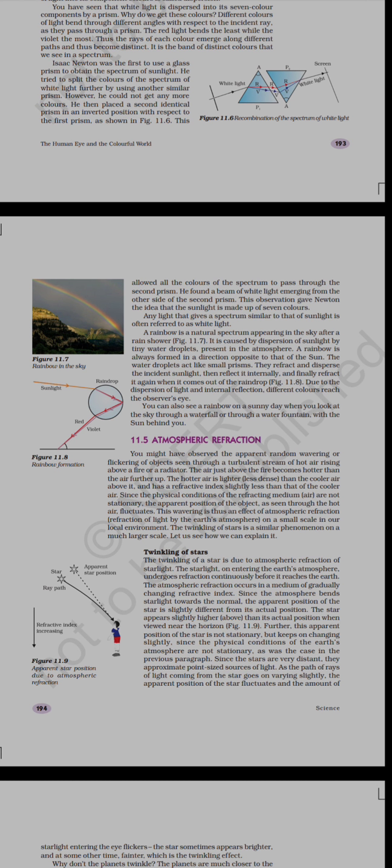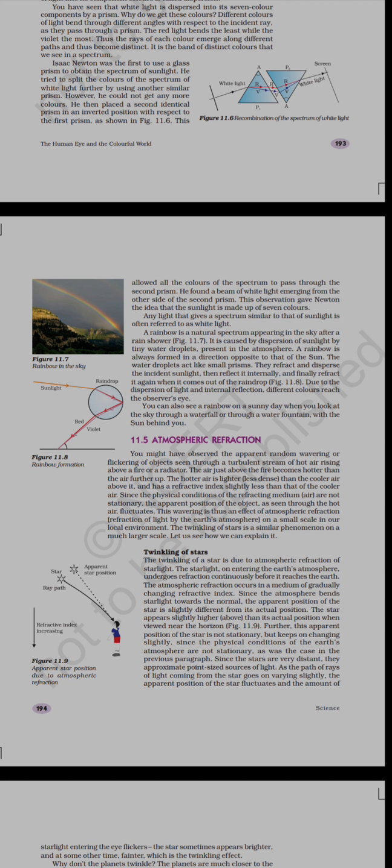In the previous classes, we have seen the human eye and the colorful world, in which we have already seen the construction of the human eye, its different parts and their functions, and we have seen the power of accommodation. After that, we learned about dispersion: the splitting up of white light into its 7 constituent colors is said to be dispersion, right? And the bending of a light ray by the prism is said to be the deviation. Every one of the 7 light rays will have a different angle of deviation, depending on how much they are bending, right?